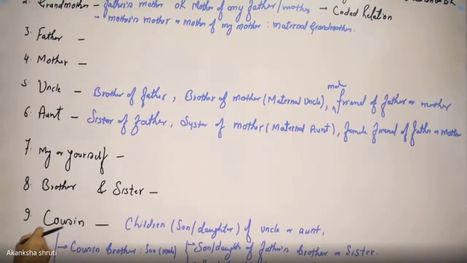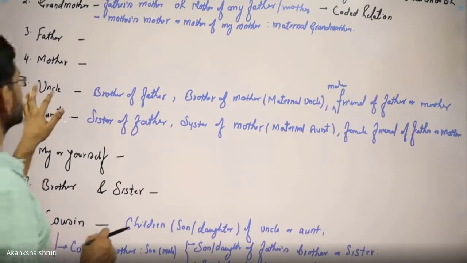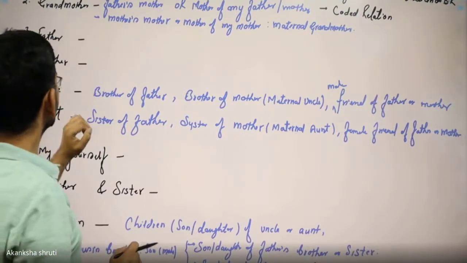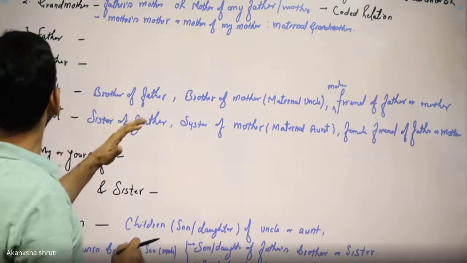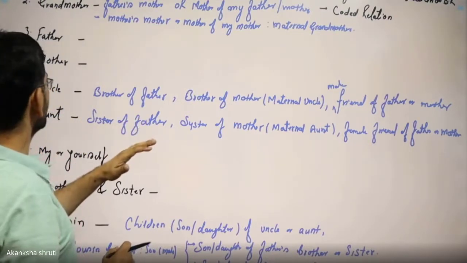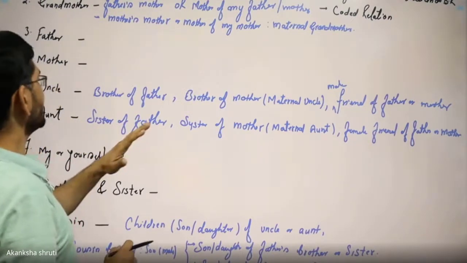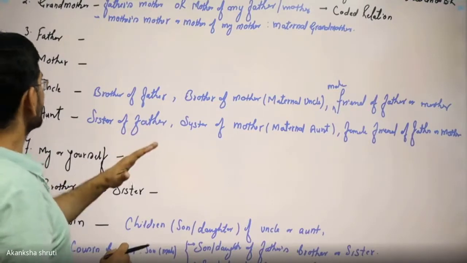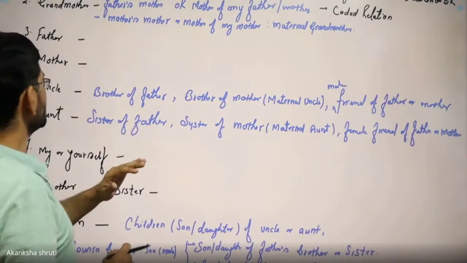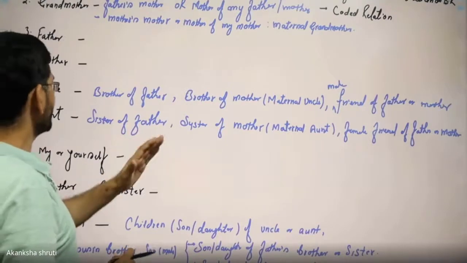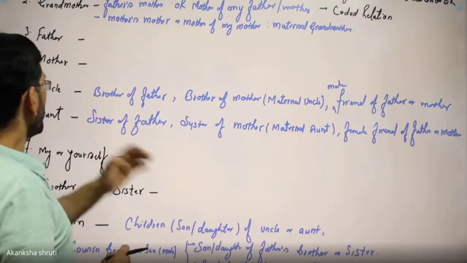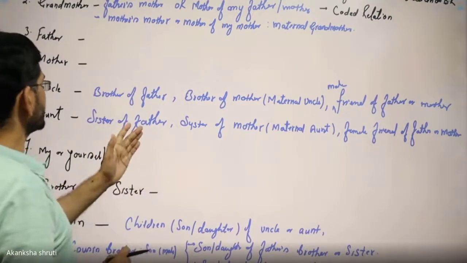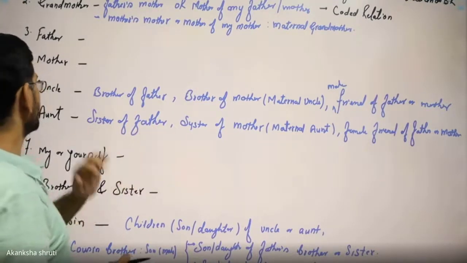Then coming to uncle. Uncle is any person who is not your father but is of his age, or a friend of the father, or a male friend of the mother, or even brother of father or brother of mother.